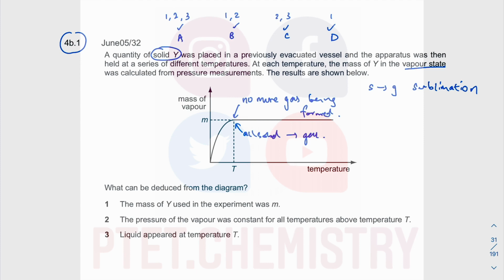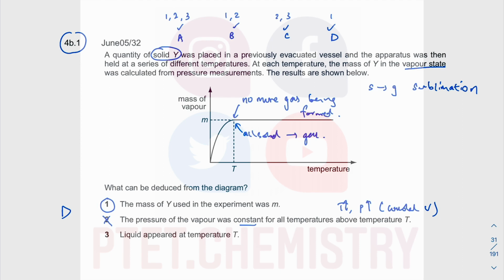But as temperature increases, the pressure of the gas cannot be constant, because as temperature increases, pressure will increase, since that is true for a constant volume of gas, because you are not producing any more gas. When you think about it, it rings a bell, because as temperature increases, you have more kinetic energy to move around, and therefore you exert more pressure on the walls of the container. So your pressure will definitely increase, and it will not be constant when your volume is constant. There's no more gas being produced. So since 2 is wrong, essentially you only have one choice, which is only 1 is correct.